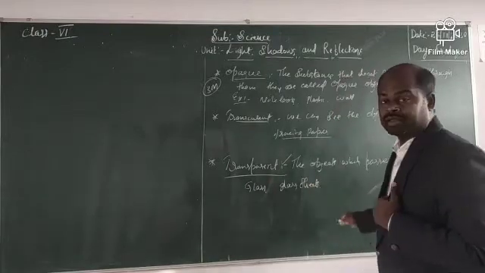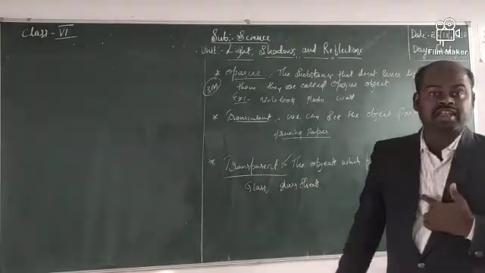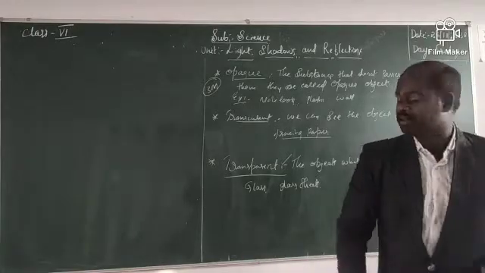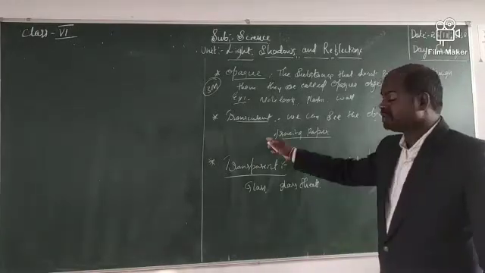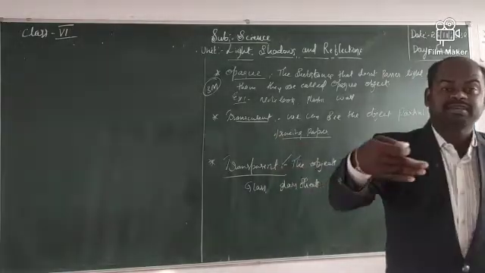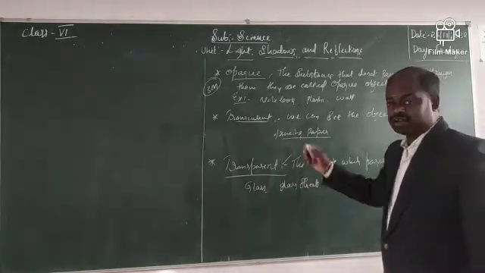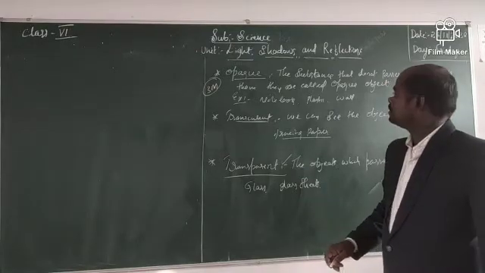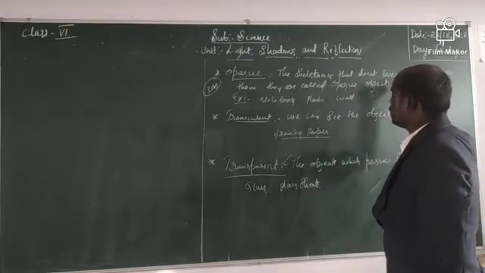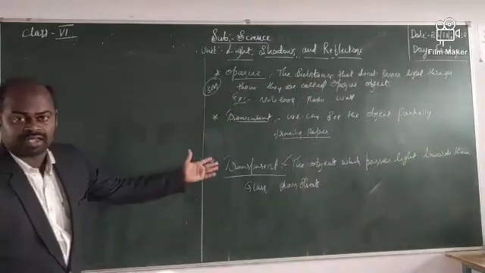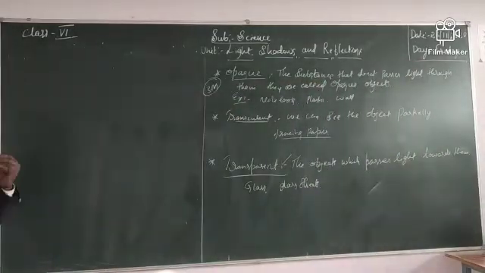Transparent means the objects which allow light to pass through them are called transparent. Translucent means the objects which allow light partially are called translucent. And opaque means the substances that do not allow light to pass through them are called opaque substances. Examples I have given, you have to see them.